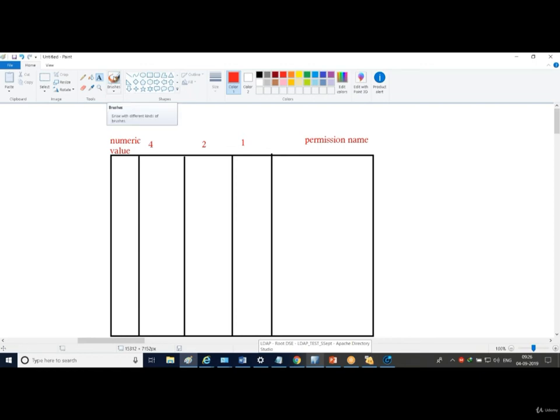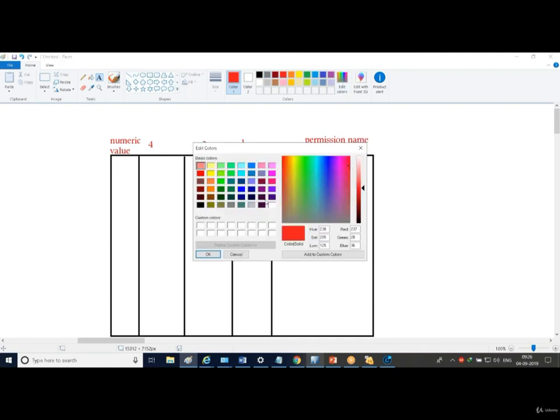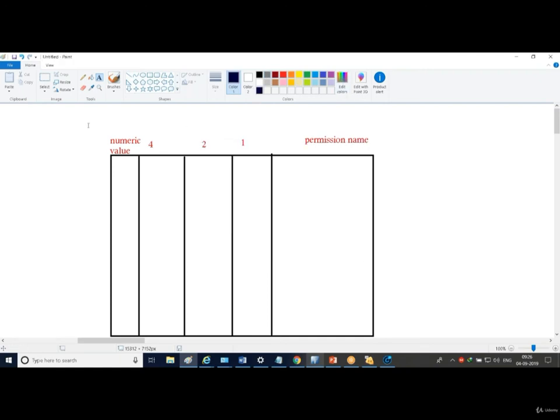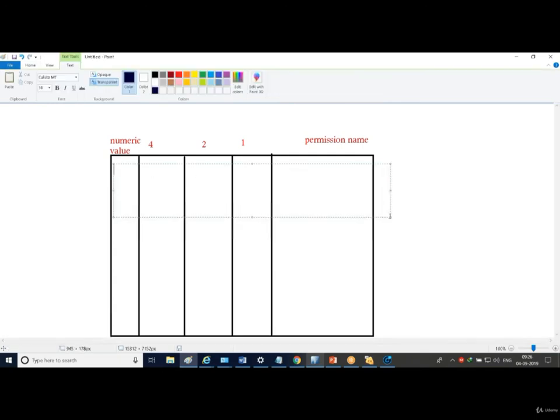So let me give you the first case. Let me create it. So, okay, let me start with the case 0. Okay, numeric value 0 means nothing, nothing, nothing, means no permission. Means in front of a file, if you see dash dash dash, means read is also null, write is also null, execute is also null, means their addition will be null, means 0 means no permission.